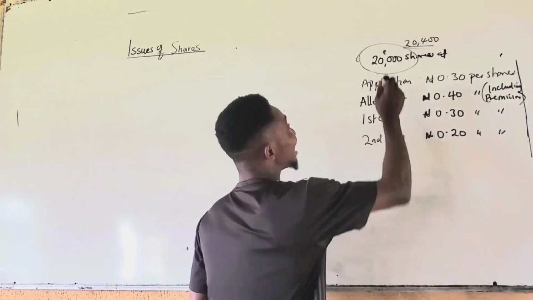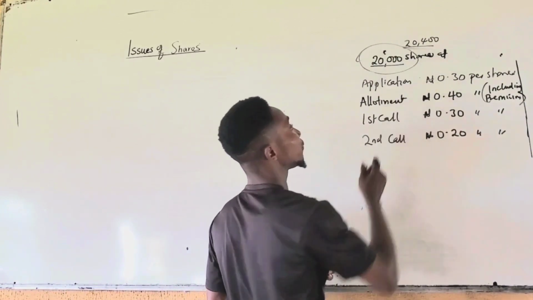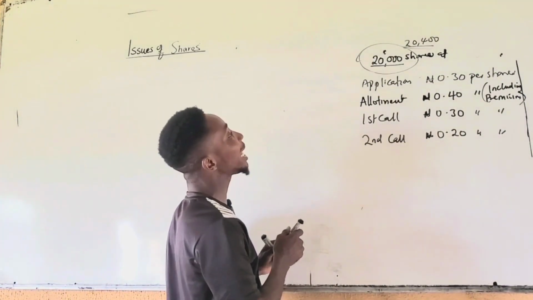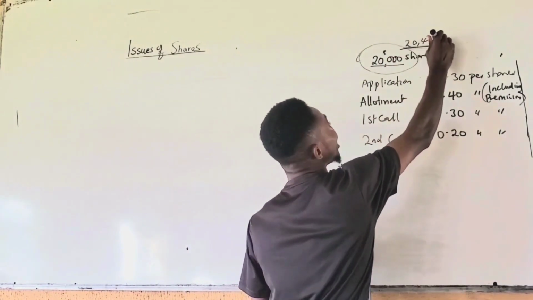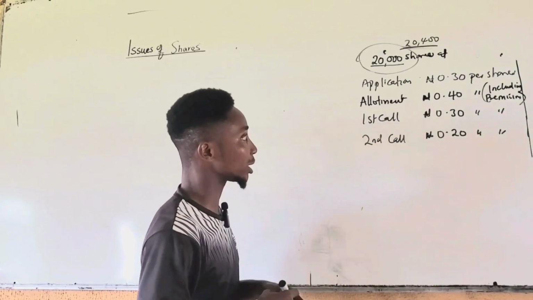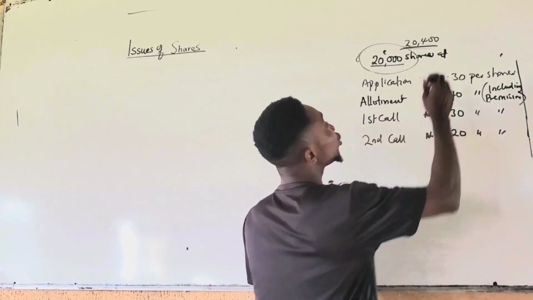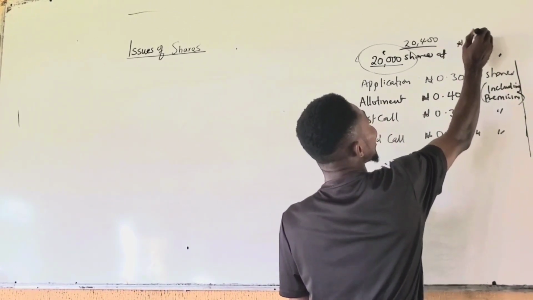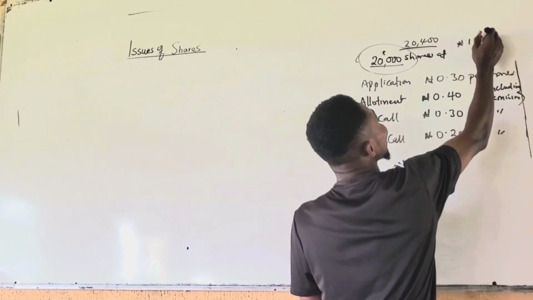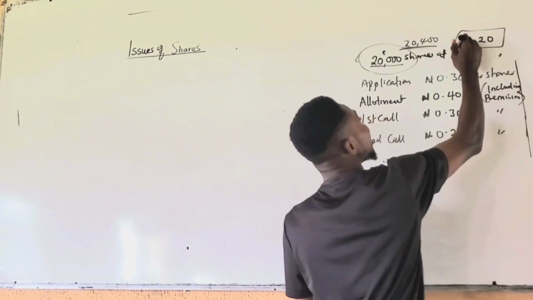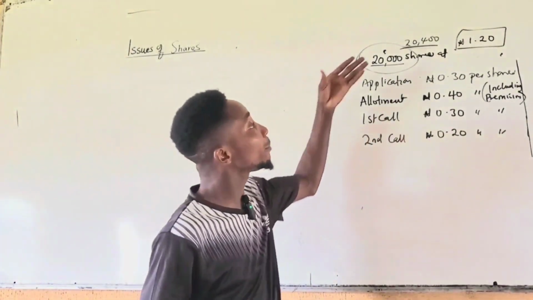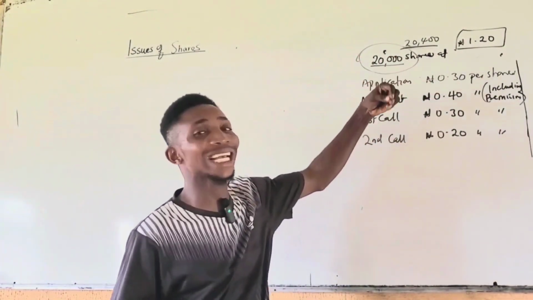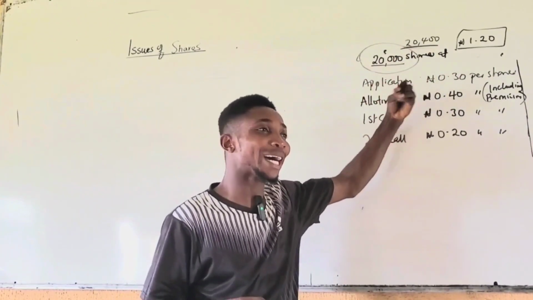So in this case, they issued 20,000 shares and potential shareholders applied for 20,400. The nominal value of the share is 1 naira, but it was issued at a premium of 20 kobo, an extra amount above the par value.